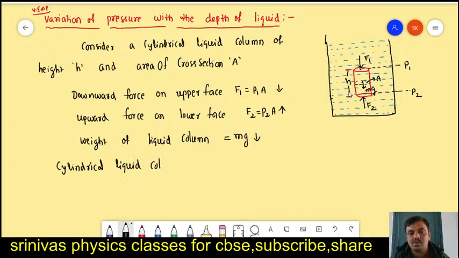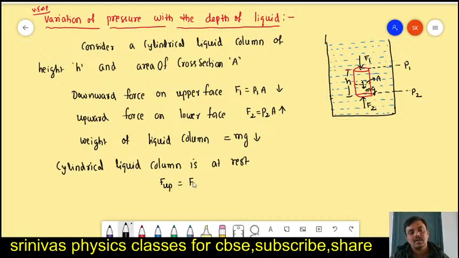Actually side forces also act, but they cancel each other because they are at the same level. The liquid column is at rest, which means upward force equals downward force.